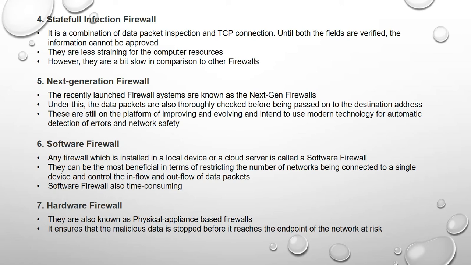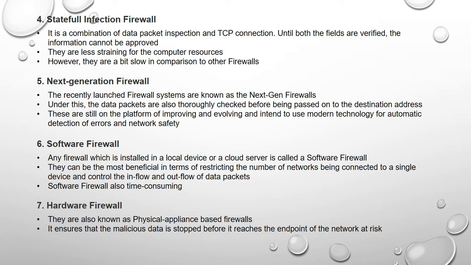They can be the most beneficial in terms of restricting the number of networks being connected to a single device and control the inflow and outflow of data packets. And this software firewall is also a time consuming factor.